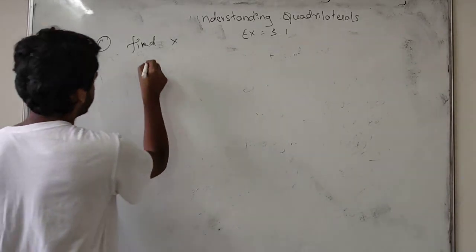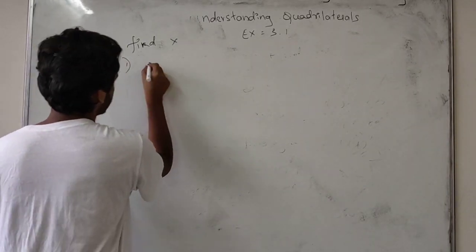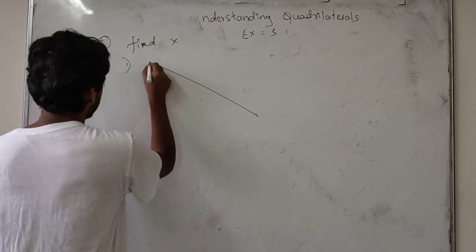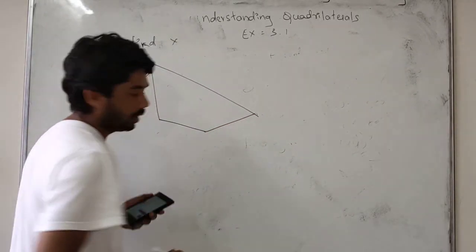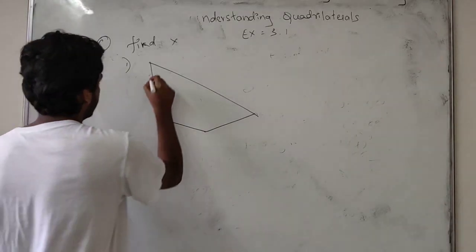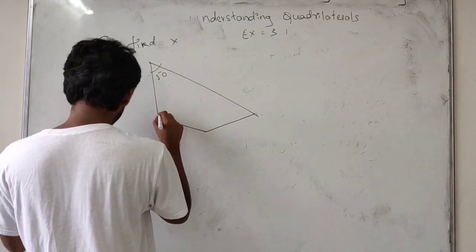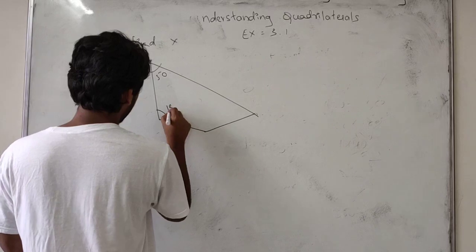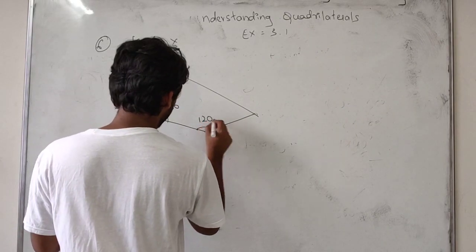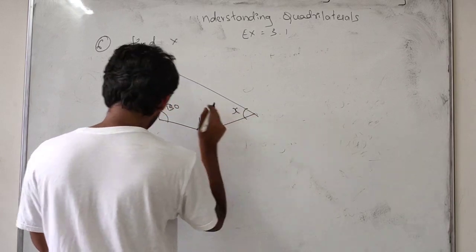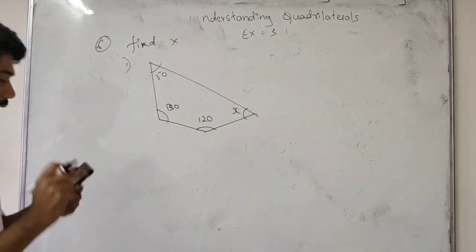So first one. This is a figure. Sides are not given. 50, 130, 120 and x. We have to find the value of x here.